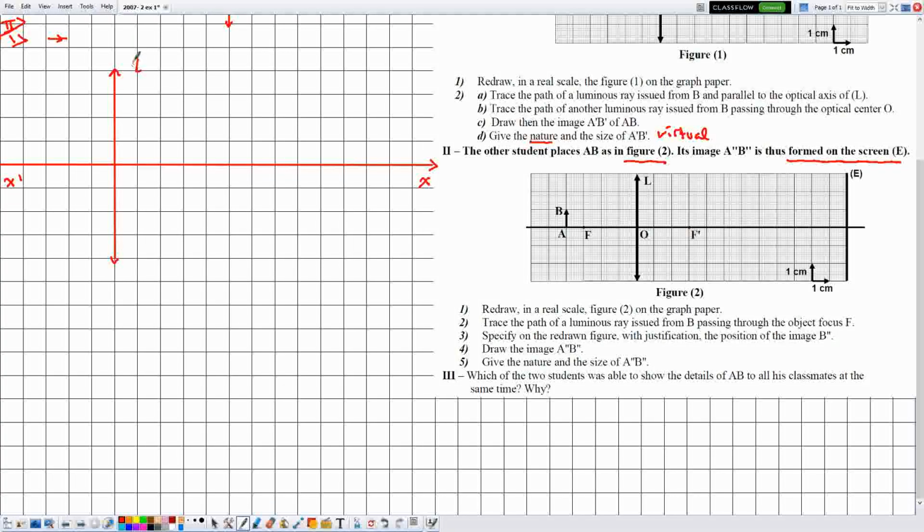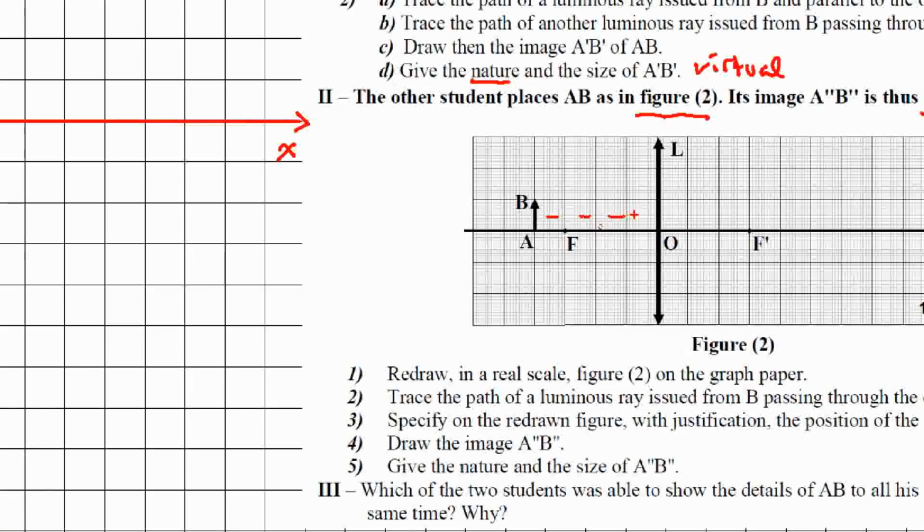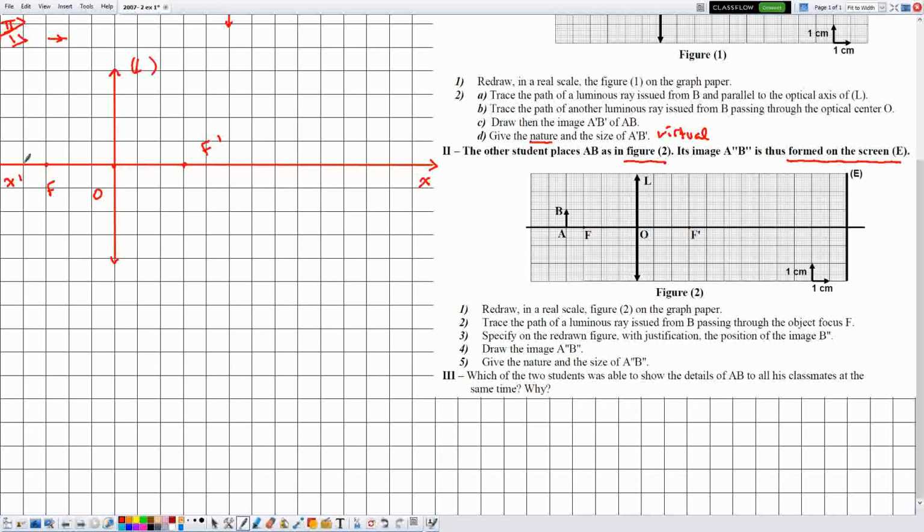This is the lens L. This is the optical center O. The object focus is located 3 divisions in front of the lens, and the image focus is located 3 divisions behind the lens. The point A is located 1, 2, 3, 4 divisions in front of the lens. And the point B is located 1 division above A. A hat is found on B. Now let's trace the object.